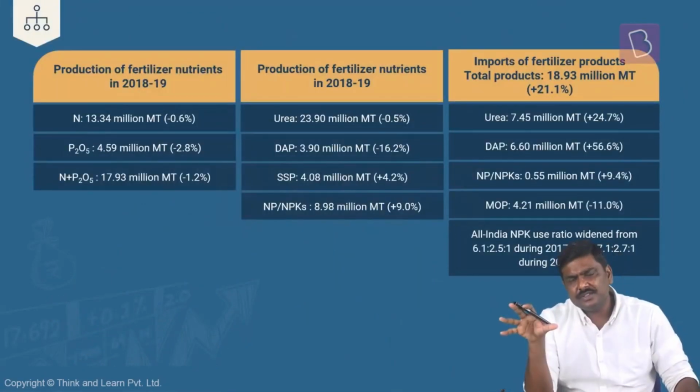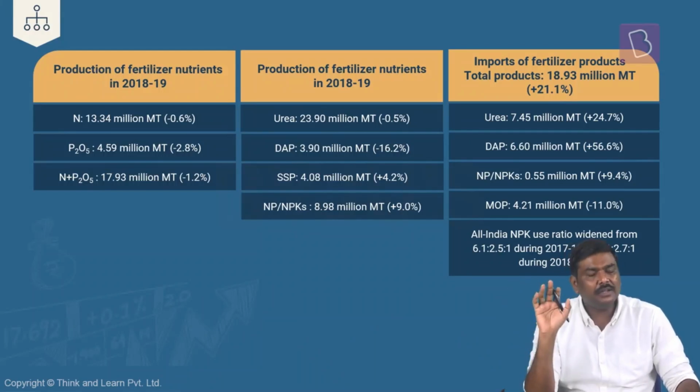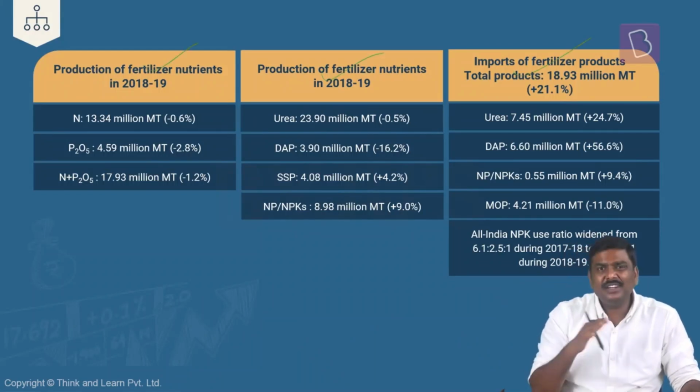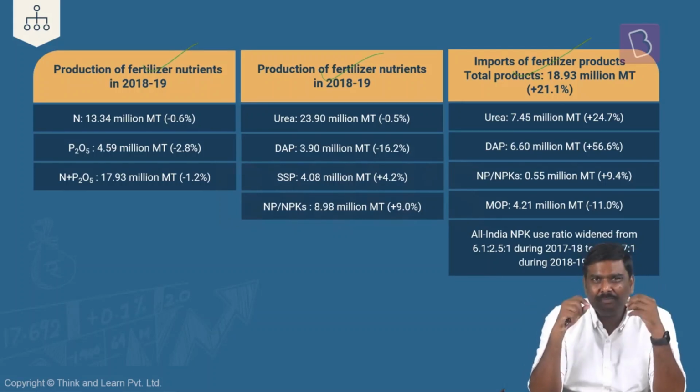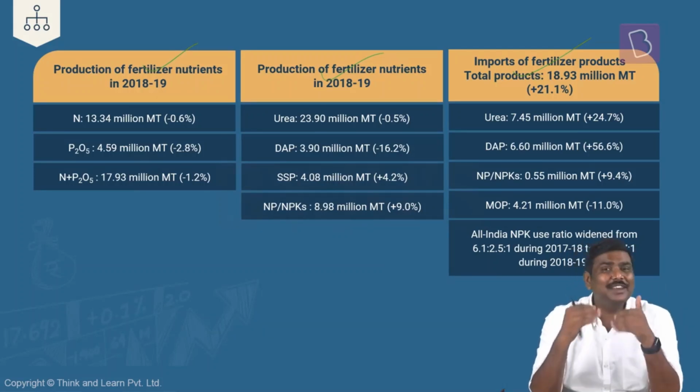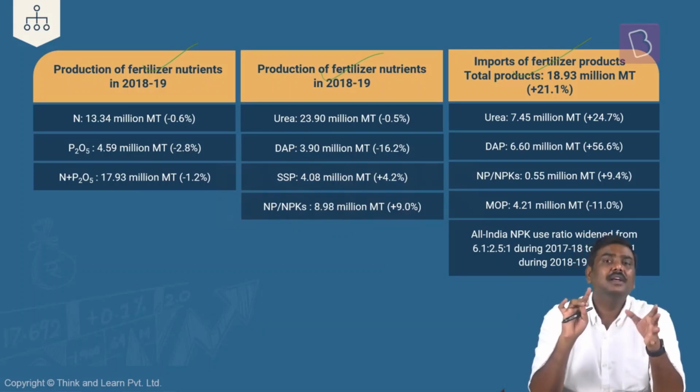Done? Now, what will happen? We have seen this, right? We have seen how the fertilizer subsidy is calculated. What will happen as a result of that? But before that, what is the data with respect to fertilizer production in case of India? I've given the data here. Please do not mug up this particular data. Just to give you a fair idea or a basic idea how much is produced in India, I've given the data here. The numbers will vary from one year to another year, and UPSC is not going to ask you this particular number. Please do not worry about it. The basics are important. You have to remember that.